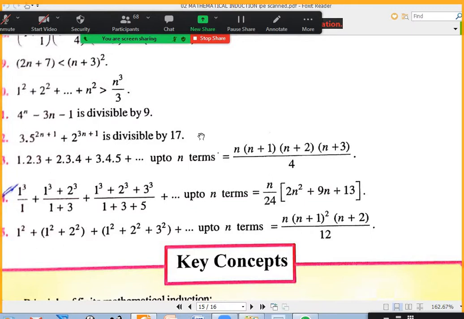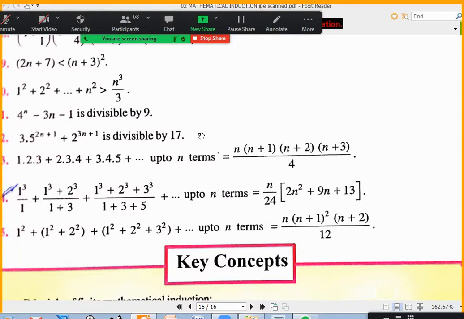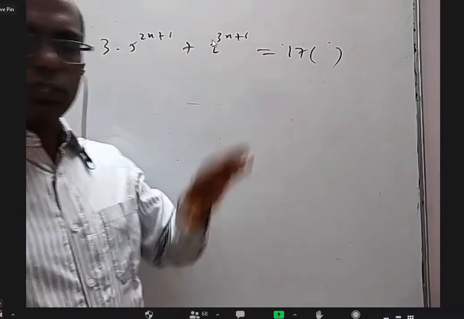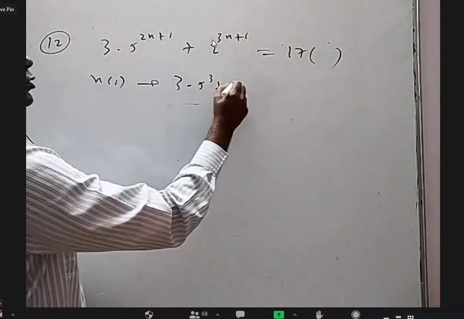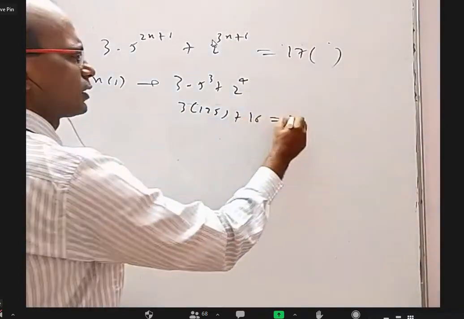Okay, the 12th question is 3 into 5 power 2n plus 1 plus 2 power 3n plus 1 is a multiple of 17. Okay, 17 into something. Divisibility, we discussed a similar question in an example, but still I'll discuss it. For n equal to 1, I don't think you have to worry so much. It is 3 into 5 cube and 2 power 4.